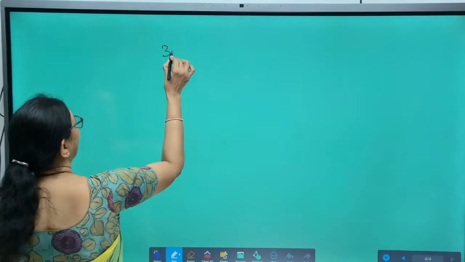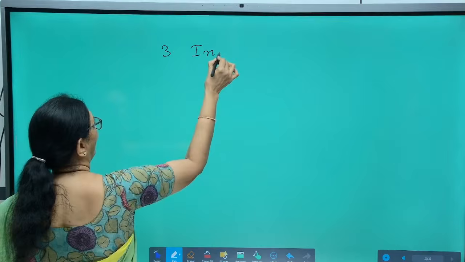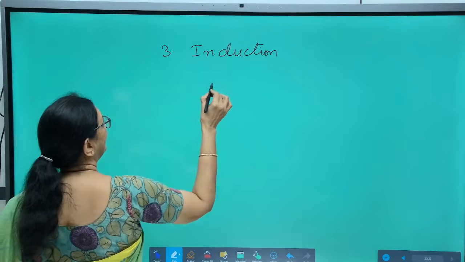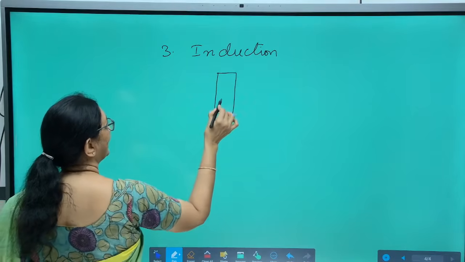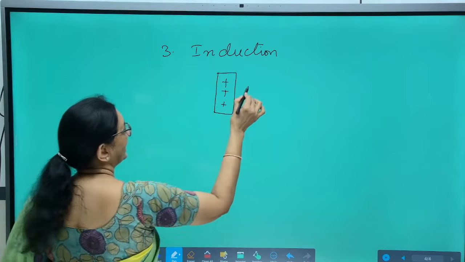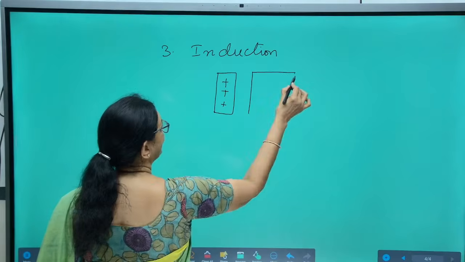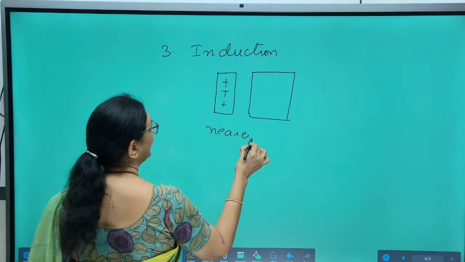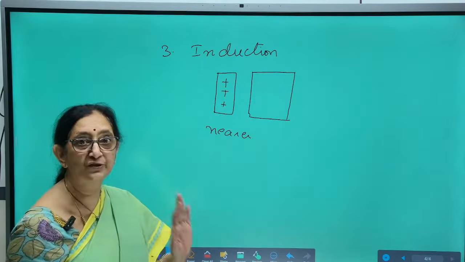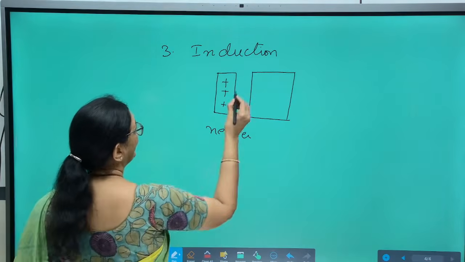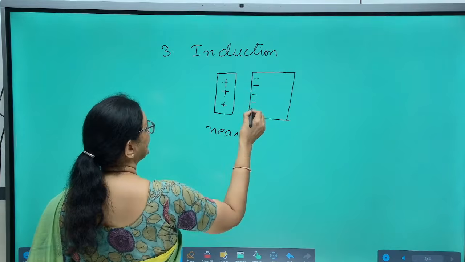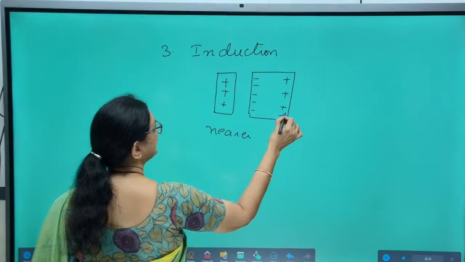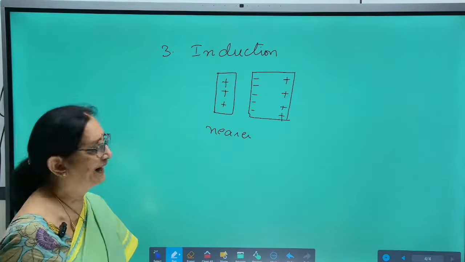And the third method of electrification is known as induction. Here, let this be a charged body. An uncharged or neutral body is placed nearer to it. It is not placed in contact, it is just placed nearer to it. Then dissimilar charge is induced on the nearer end and a similar charge is induced on the farther end.